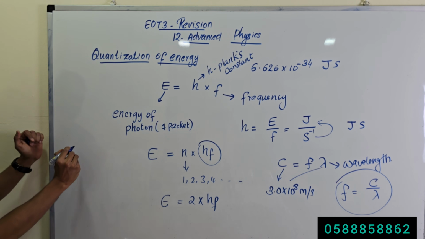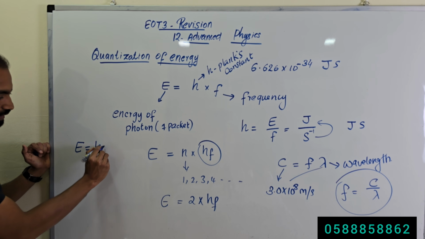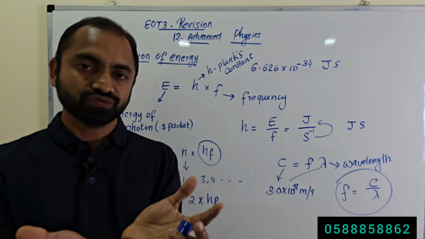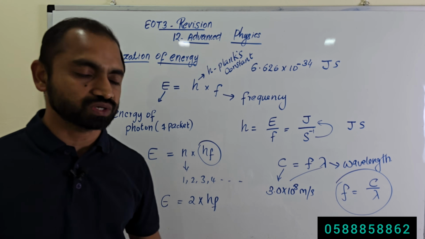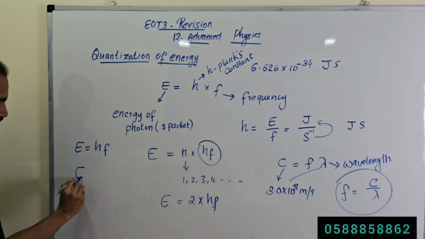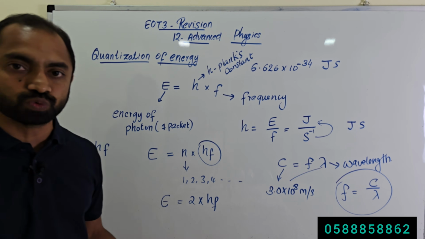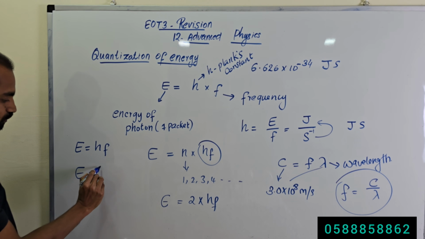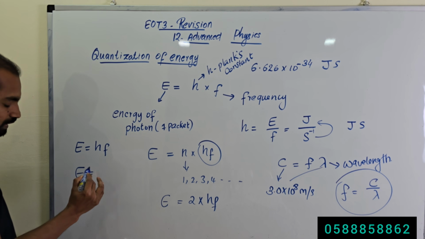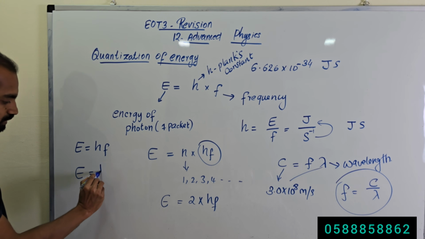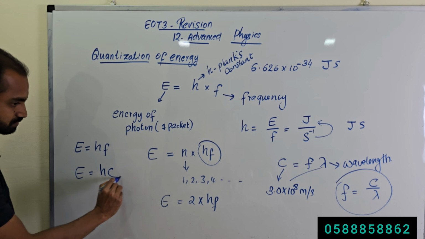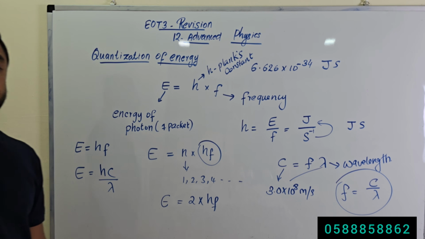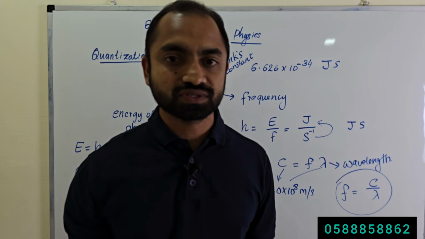So we have this equation, energy equal to HF, the energy of one quantum, one photon, one packet. If frequency is not given, and instead wavelength is given, how will you calculate the energy of a photon, the energy of one packet? We know that frequency is C by lambda. So energy equal to Hc by lambda.